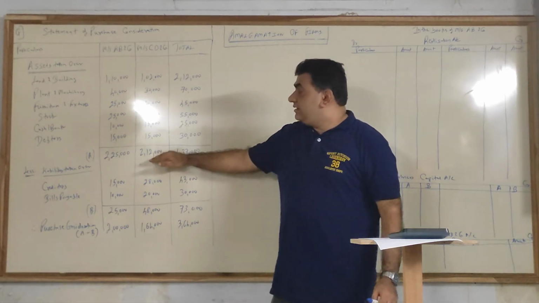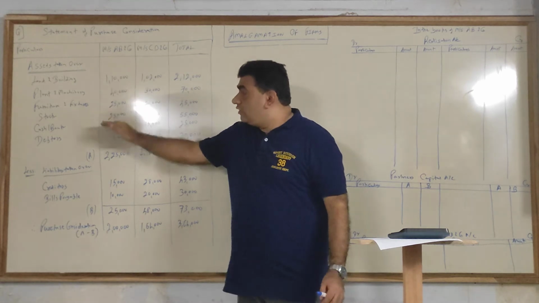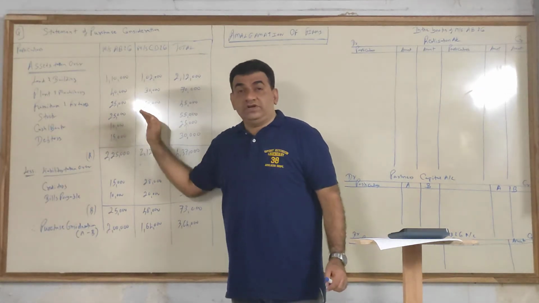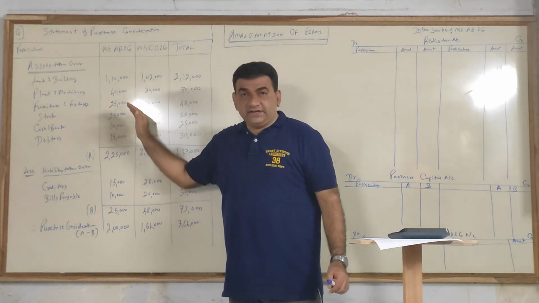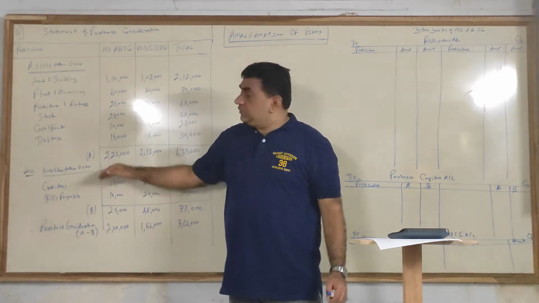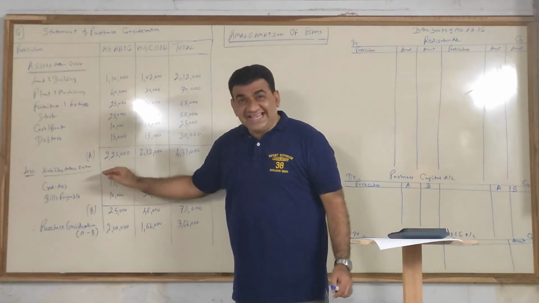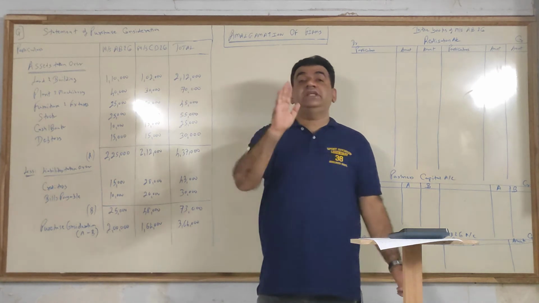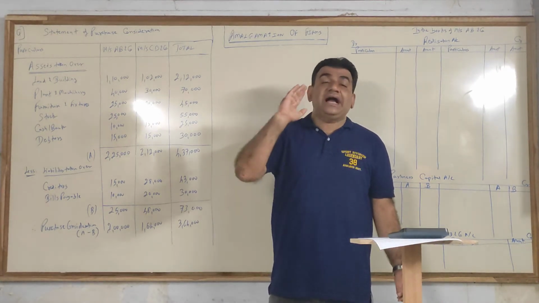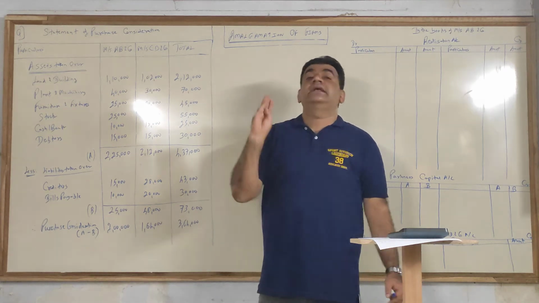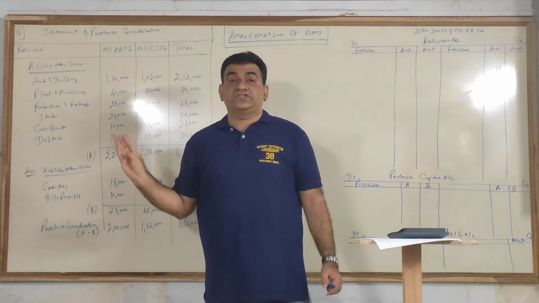I'll repeat again. Take the value of all the assets. Wherever revised value is given, take the revised value. Where revised value is not given, take the book value. Take the total, call it as A. Then take your liabilities. Liabilities will include only outsiders' liability and partners' loan if any. It will not include capital and reserve.